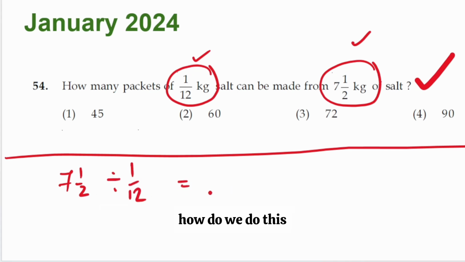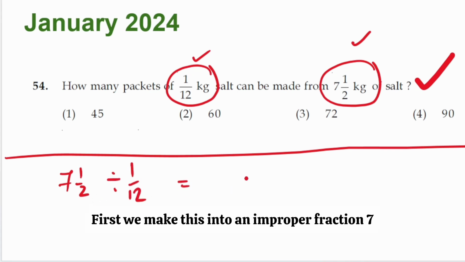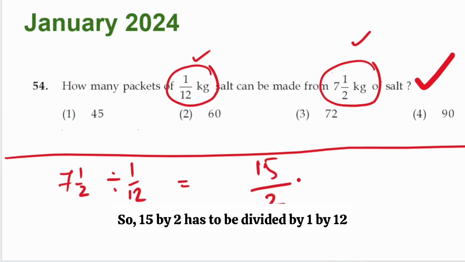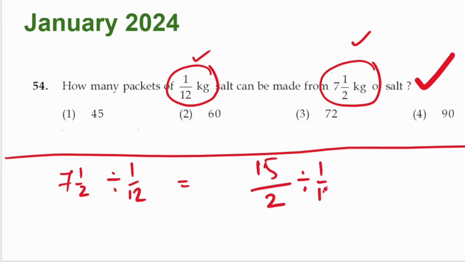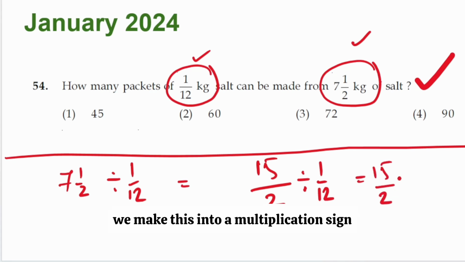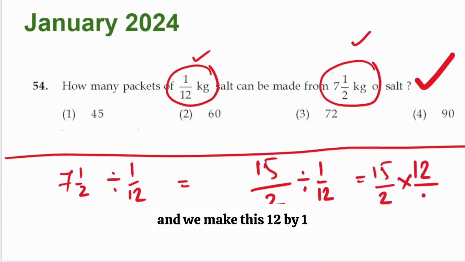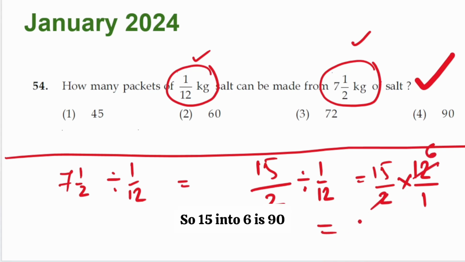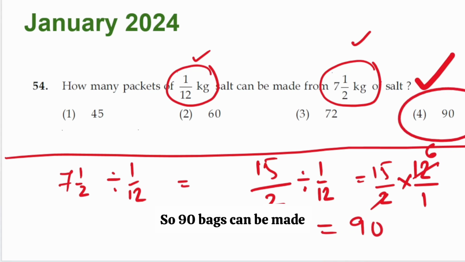How do we do this? First, we make this into an improper fraction. 7 twos are 14 plus 1, 15 by 2. So 15 by 2 has to be divided by 1 by 12. We write 15 by 2, we make this into a multiplication sign and we make this 12 by 1. And then we simply do the simplification. So 15 into 6 is 90. So 90 packets can be made.